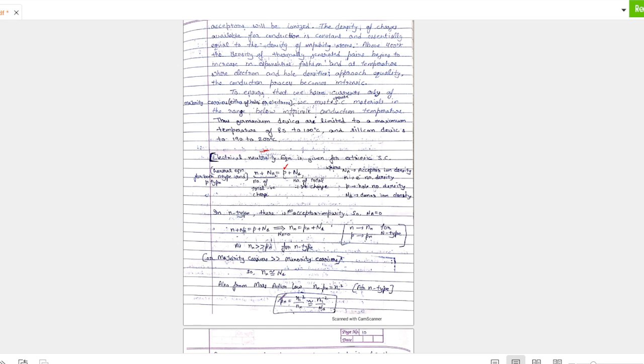The easiest way is that we know n is the number of electrons. Number of electrons, extra electrons.